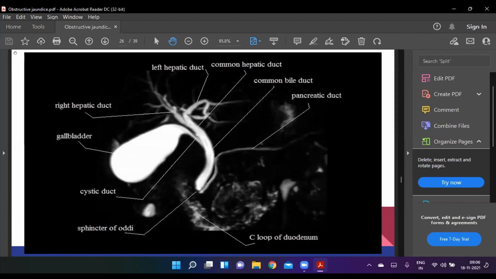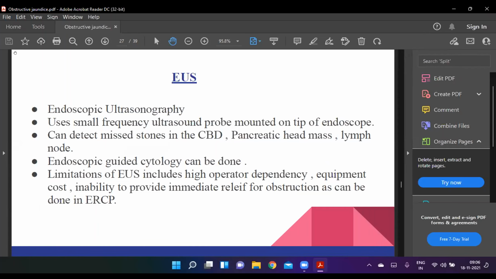This is the MRCP of the biliary tree. We are seeing a clear picture of the biliary radicals, gallbladder, CBD, and associated structures. Next. Now we come to the EUS, endoscopic ultrasonography.